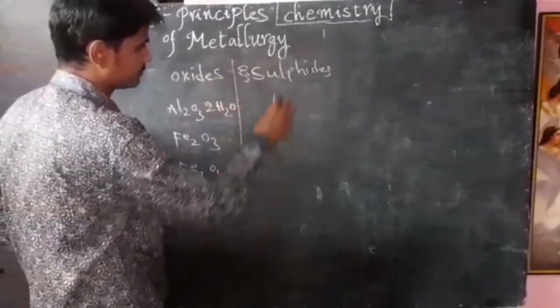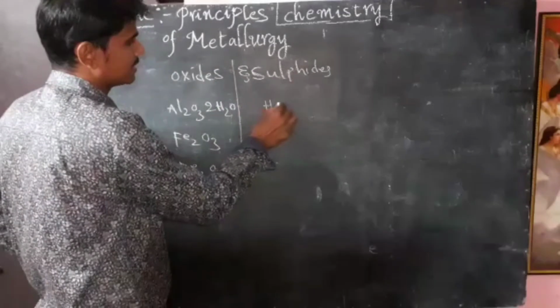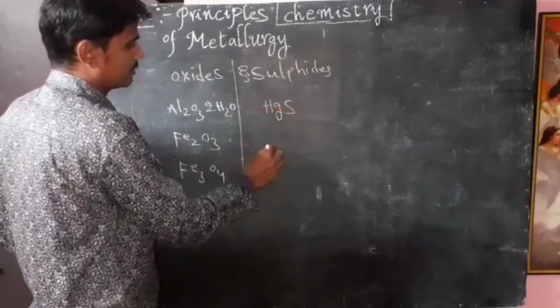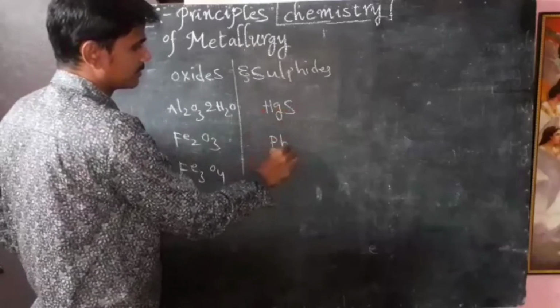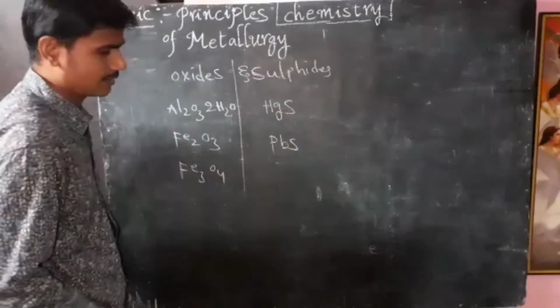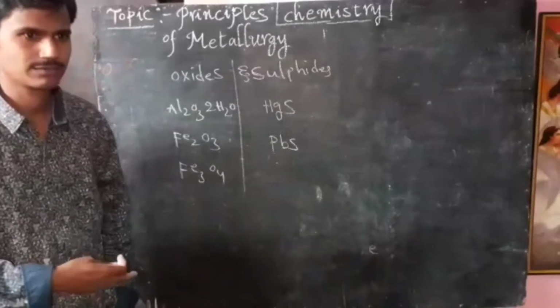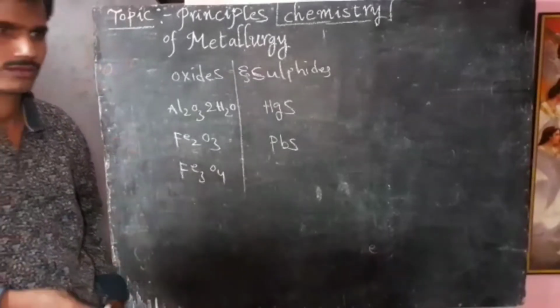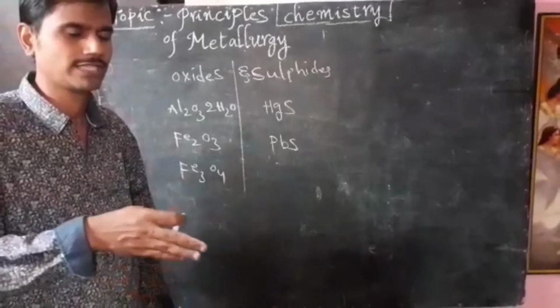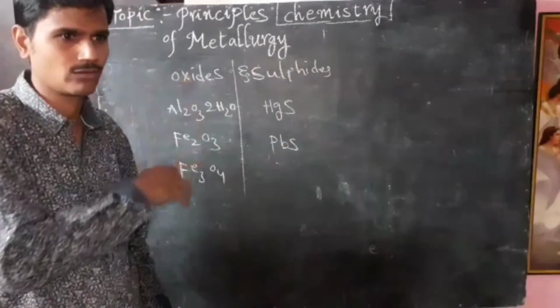Next, HgS and PbS, cinnabar and galena, are sulfide ores. So most of the ores we discussed are oxide ores and sulfide ores.